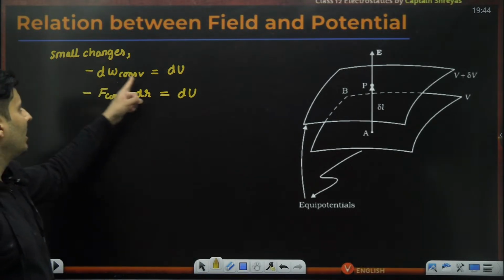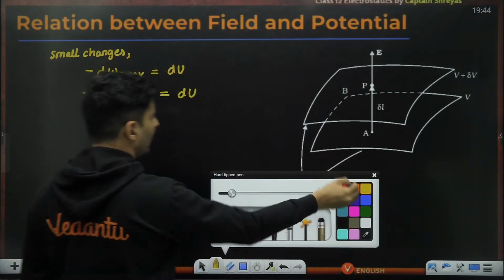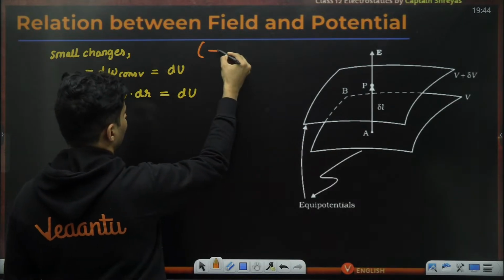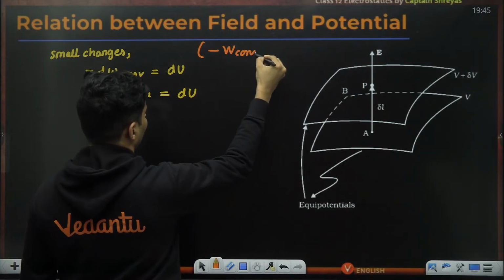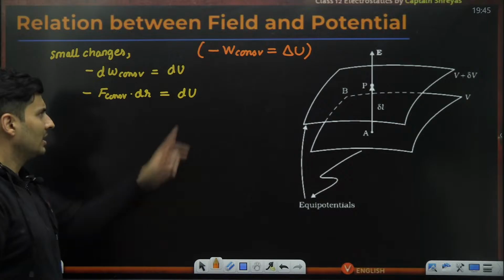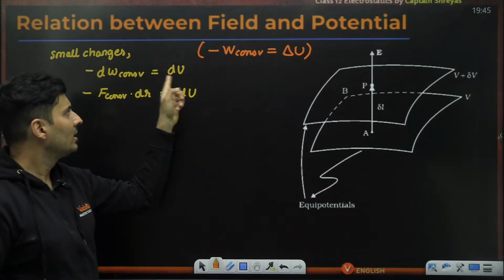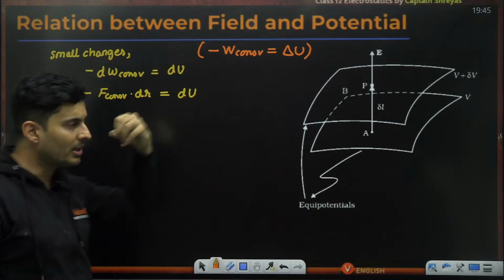Work done by a conservative force will be dU with a negative sign. How did I get it? Since we know the negative work done by a conservative force is the change in potential energy. This was for a big change. For a small change, it will be minus dW, and this will be dU. Instead of delta, it will become d.